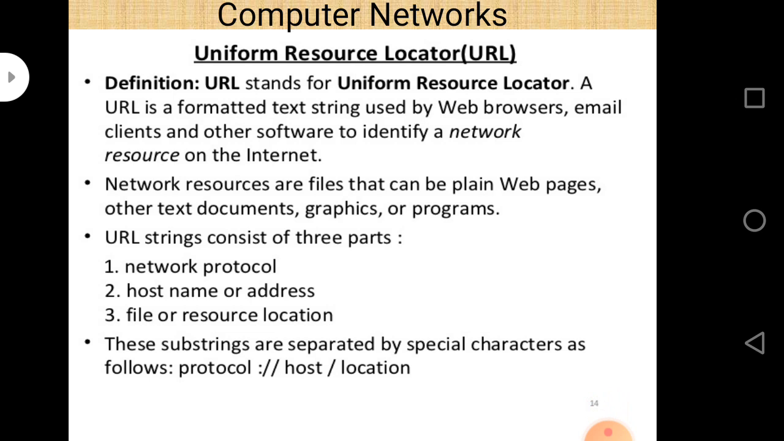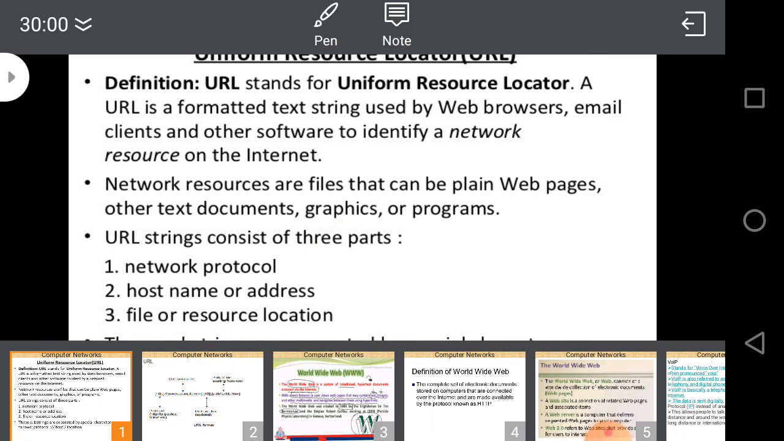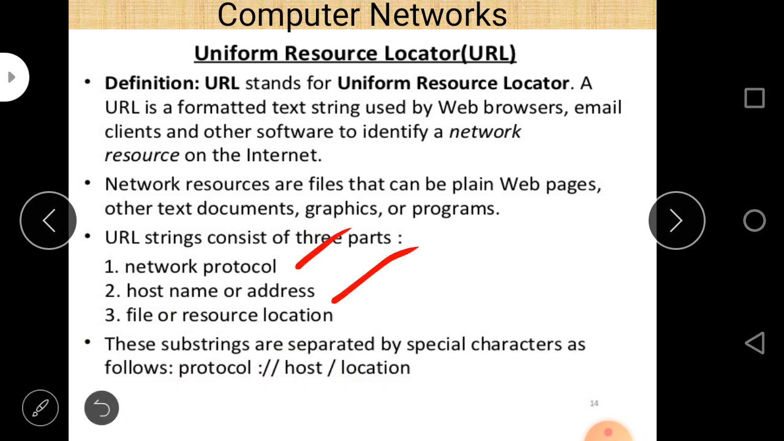This is very important: network protocol, host name or address, and file or resource location. So this is the syntax of URL. You can easily see that these substrings are separated by special characters as follows: protocol, then host, and then location. Protocol, host, and location.